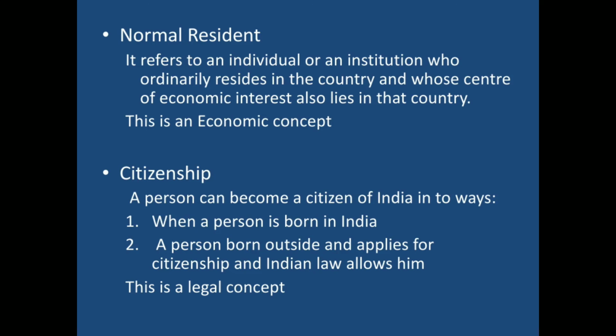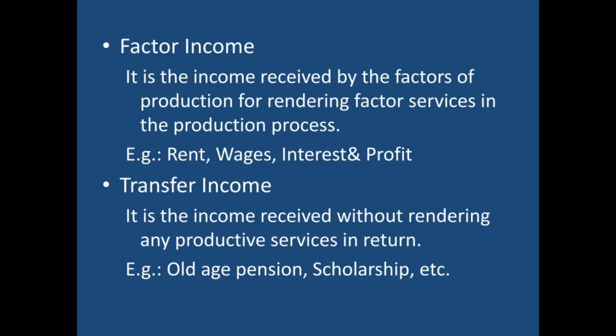The next concept is factor income. I have explained in my previous videos what are factors of production and what are their rewards. So here, when we talk about factor income, it is the income received by the factors of production for rendering their factor services in the production process. When any goods or services are produced, land is used, labor is used, capital is used, and the entrepreneur's skills are used.